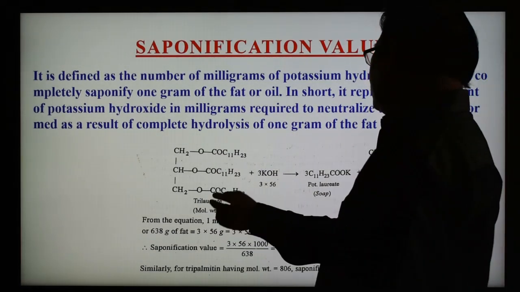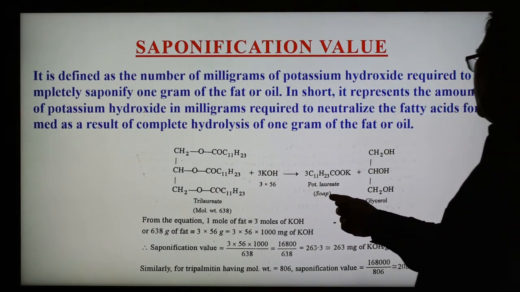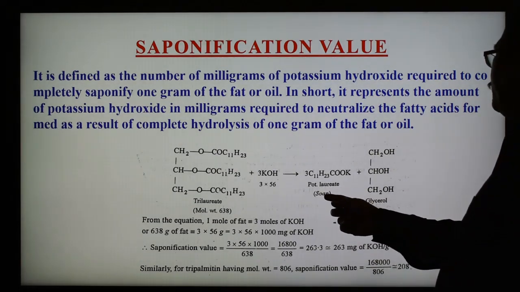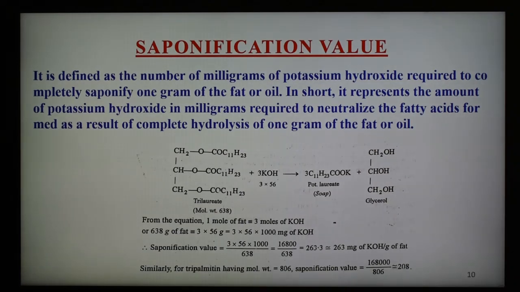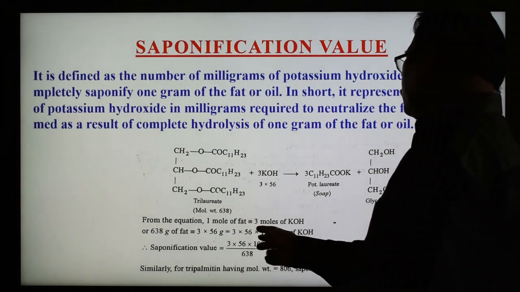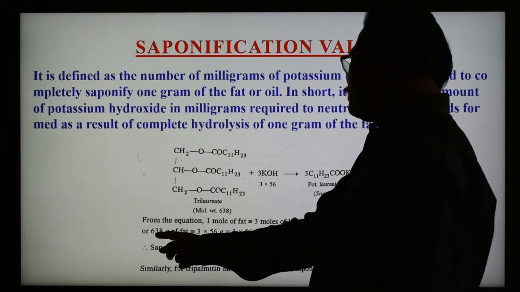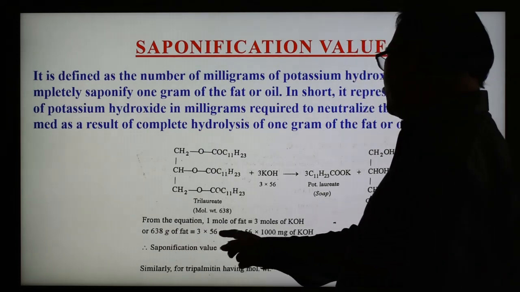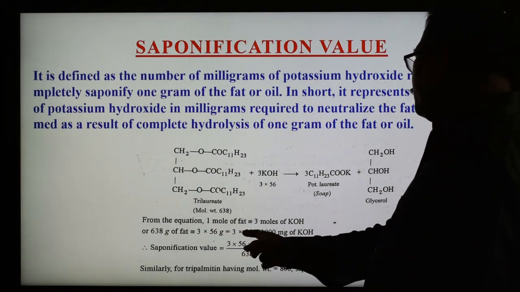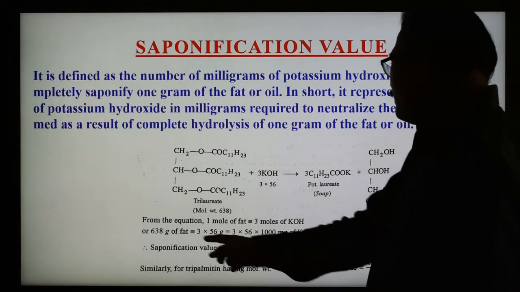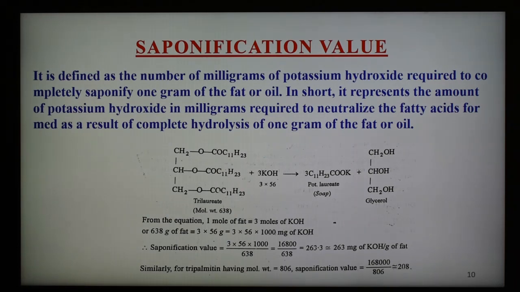This is the trilaurate, and 1 molecule of fat or oil reacts with 3 molecules of KOH, and we get potassium laurate, which is nothing but the soap, and this is the glycerol. From this equation, 1 mole of fat equals 3 mole of KOH. This fat has molecular weight 638, so 638 gram fat equals 3 into 56, potassium having atomic weight 56. So we can write 3 into 56 into 1000 milligram of KOH divided by 638, and then we obtain 263 milligram of KOH per gram of the fat.